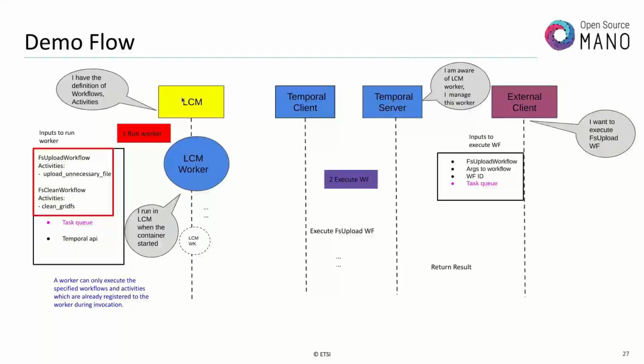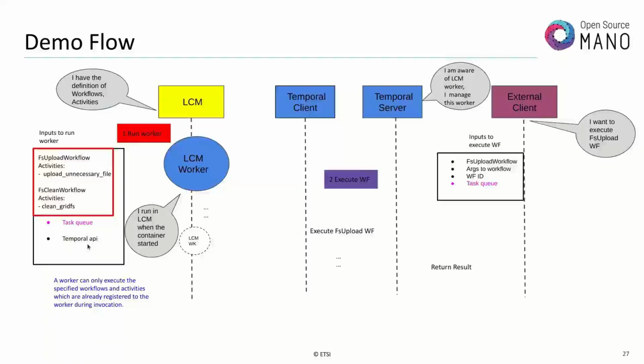We have the LCM container, and the LCM container says, I already have the definitions of workflows and activities. So we said we would like to run a worker as a first step. To run a worker, we need some inputs. We need to provide the workflow names and activity names which should be executed in the workflows, and we need to provide the task queue and the Temporal API.